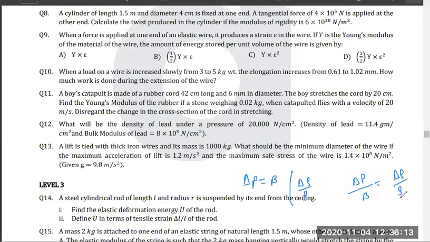Yes or no? Think about it. Which is delta P by B is equal to, I'll just write it as rho naught.